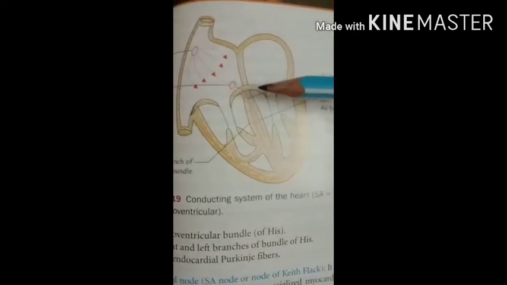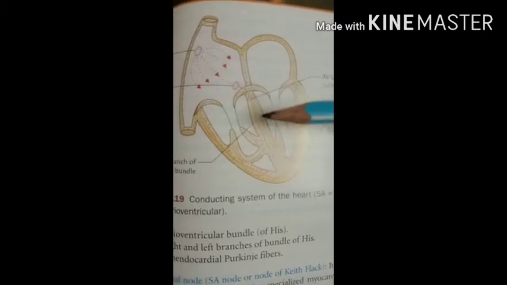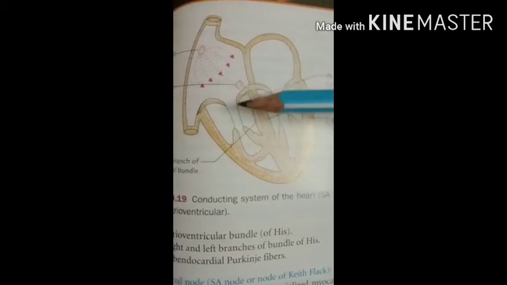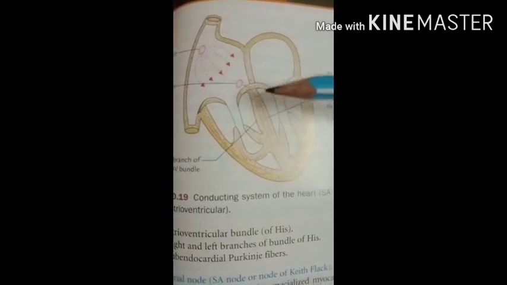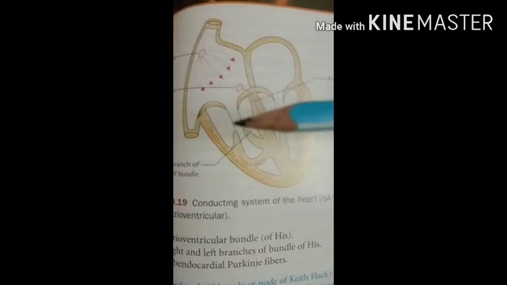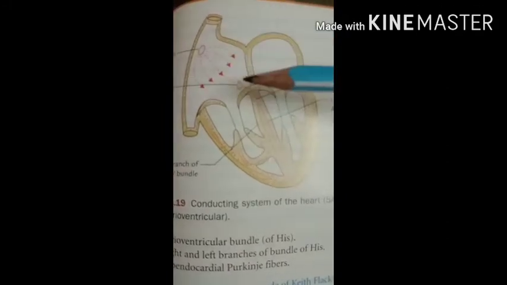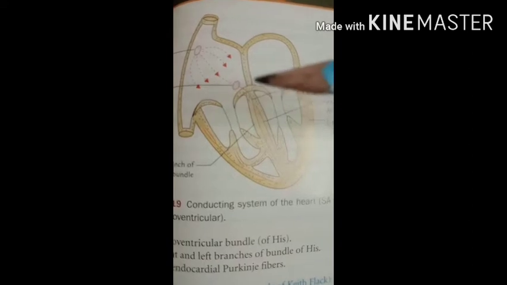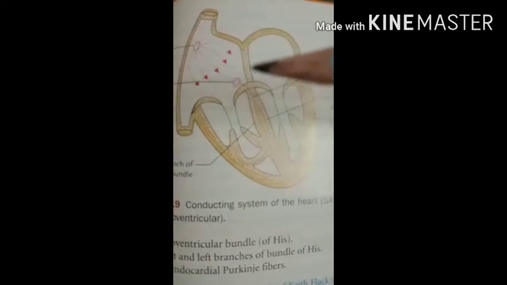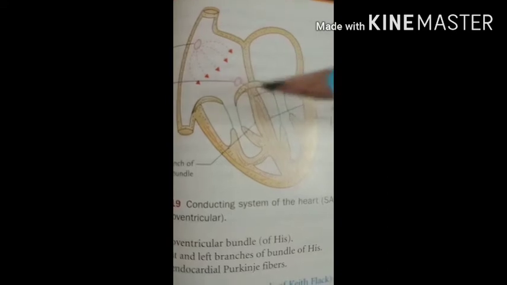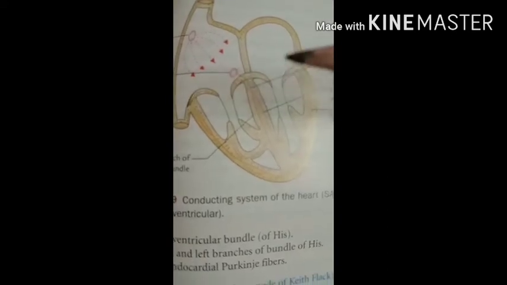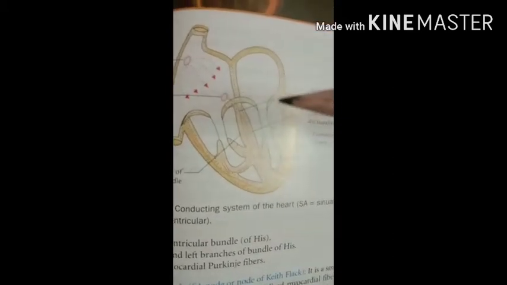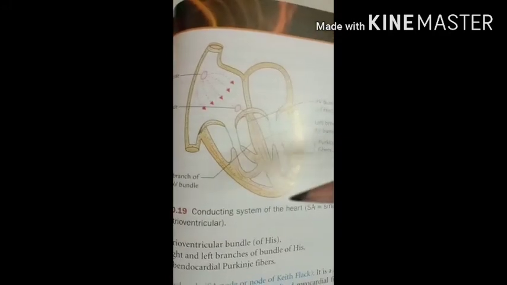The conducting system of the heart is made up of specialized cardiac muscle fibers, not nervous tissue, and these are responsible for initiation and conduction of the cardiac impulses. Generally impulses should be formed by nervous tissue, but in the heart, specialized cardiac muscle fibers do this. There are 5 components: the SA node, AV node, the bundle of His, the right and left branches of the bundle of His, and the Purkinje fibers.